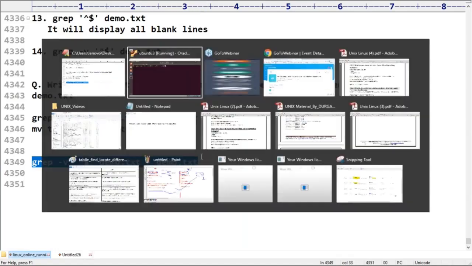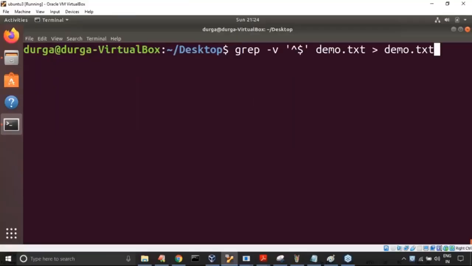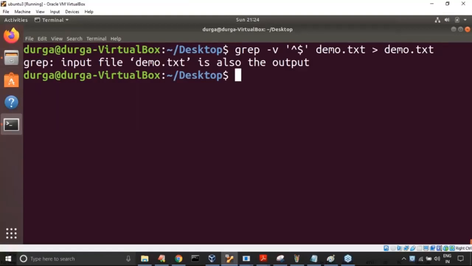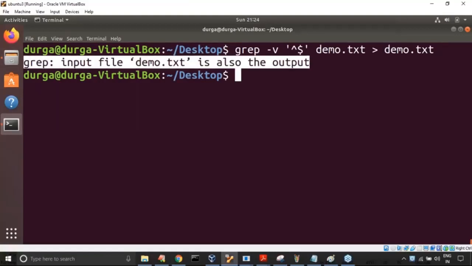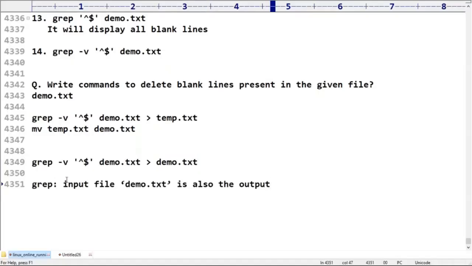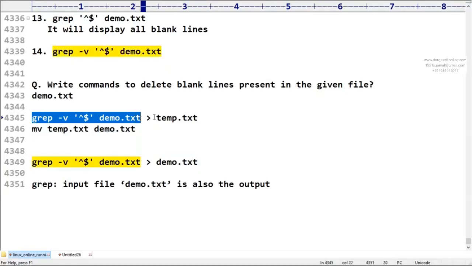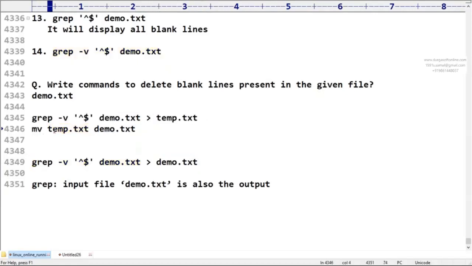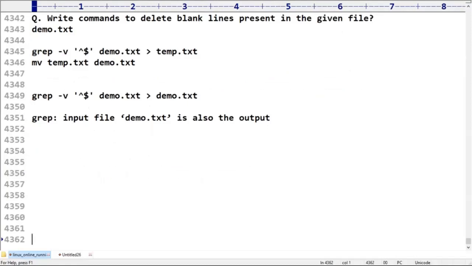If you want, let me cross check here. Yes, input file and output file are the same. That's why it is going to tell some error. Input and output file is the same. So please make sure, write all non-blank lines to temp.txt and then rename temp.txt as demo.txt. That's it. Clear? Are you feeling any difficulty understanding this syntax, I mean these commands?